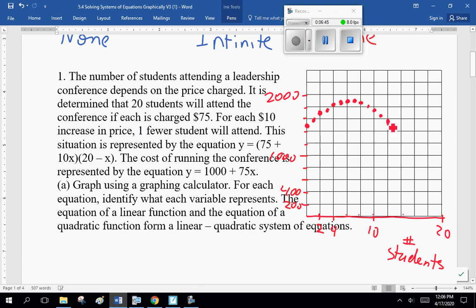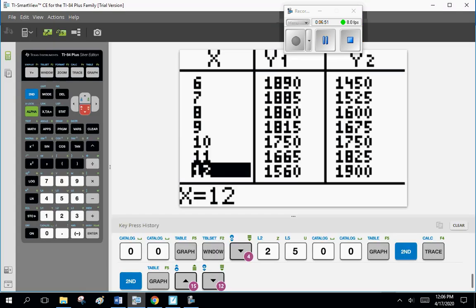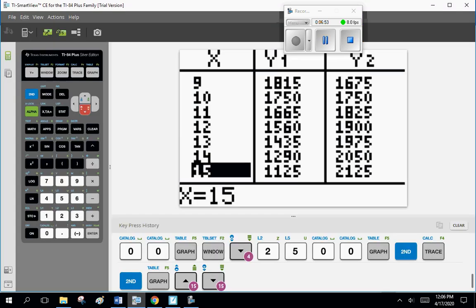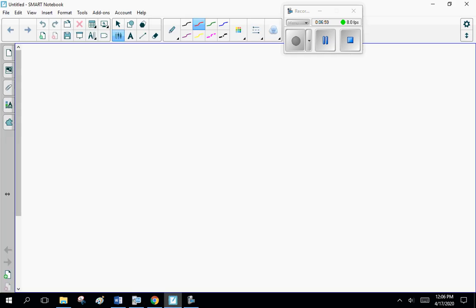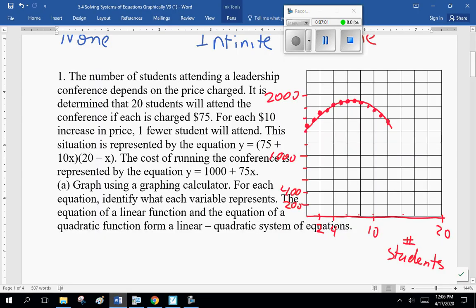So there we go, something like that. And a couple more. 1435, 1290. Yeah, something like that. So it goes down like that.